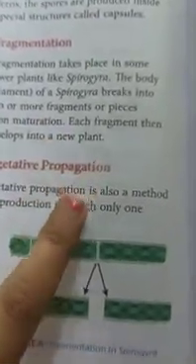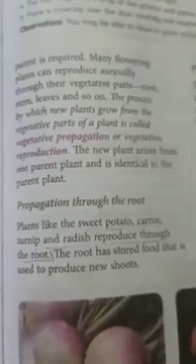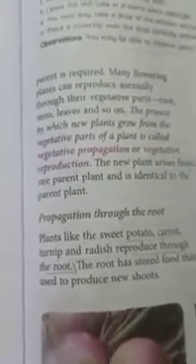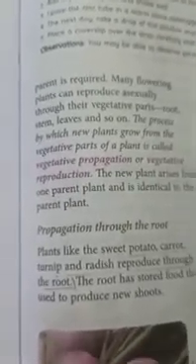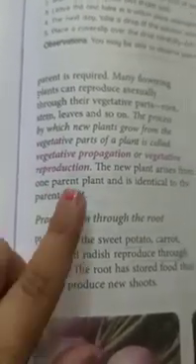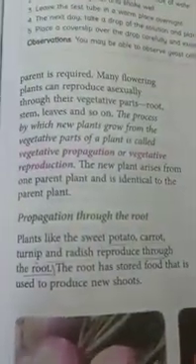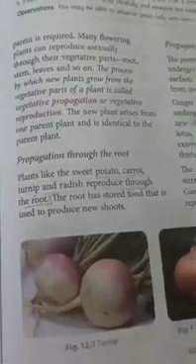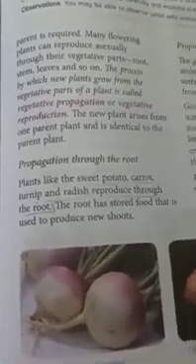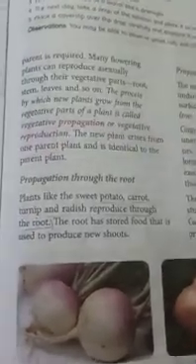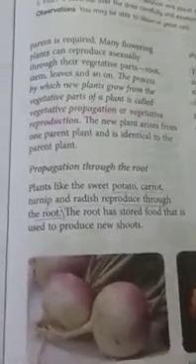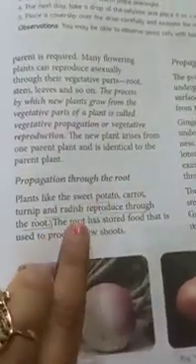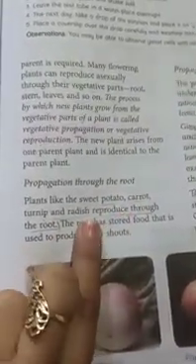What is vegetative propagation? Vegetative propagation is a type of asexual reproduction in which new plants grow from vegetative parts of the plant, like for example stem, leaves, roots. These are the vegetative parts. Okay, first is propagation through the root. Some of the plants like potato, carrot, turnip grow through roots. These are the modified roots in the underground. So they mainly grow through the root. Plants like sweet potato, carrot, radish.